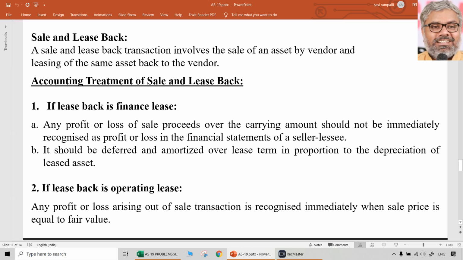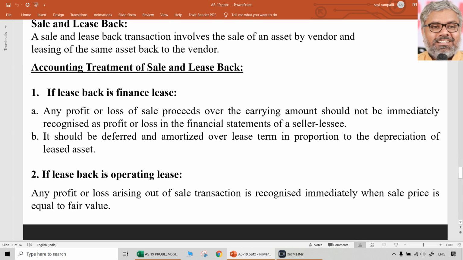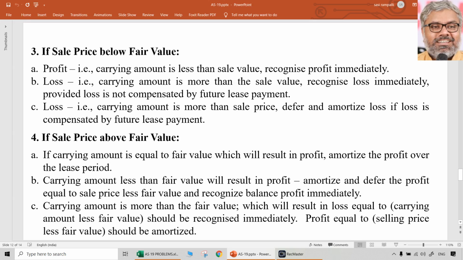For operating lease there are multiple situations. Those situations depend upon whether the sale price is equal to fair value or sale price is less than fair value, or if sale price is more than fair value. If sale price is equal to fair value, there is no problem for us. So immediately the profit or loss can be recognized. Even if sale price is below fair value, there is no problem. But if there is profit, there is no problem.